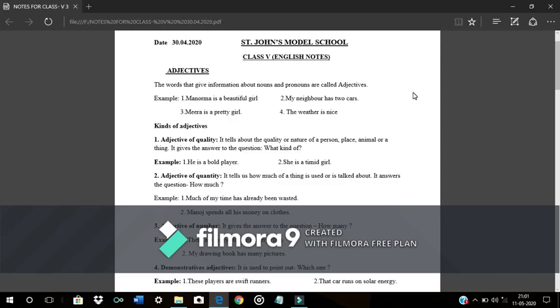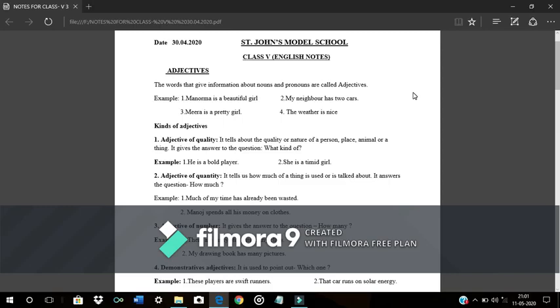Next, second one is adjective of quantity. Adjective of quantity tells us how much of a thing is used or is talked about. It answers the question how much. Examples are there. Much of my time has already been wasted. Much. Manoj spends all his money on clothes. All.